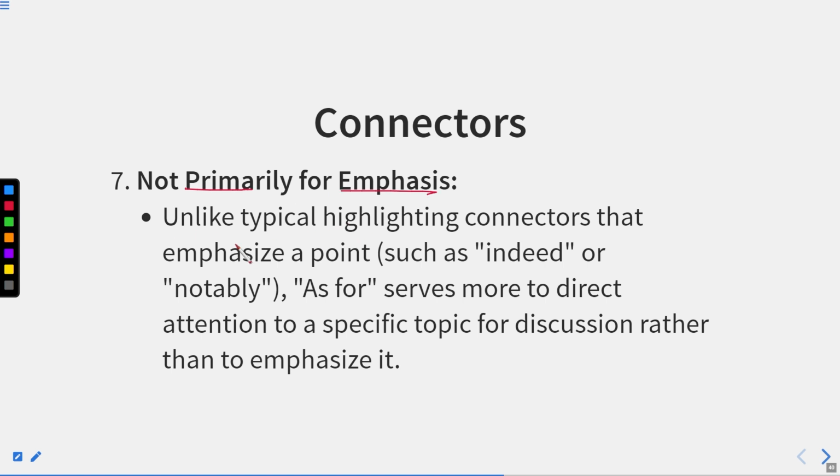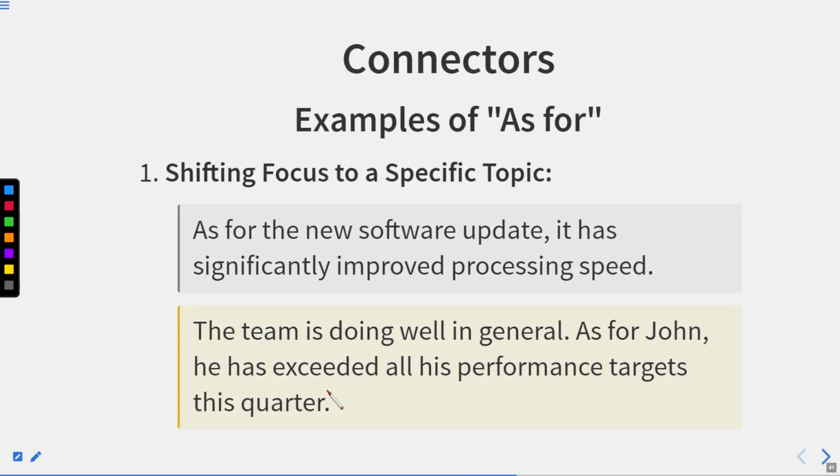Not primarily for emphasis. Again, this connector is not a highlighter, it is not highlighting anything. In fact, it is referring to that particular thing that should be considered. Unlike typical highlighting connectors that emphasize a point, such as indeed or notably, as for serves more to direct attention to a specific topic for discussion rather than to emphasize it.